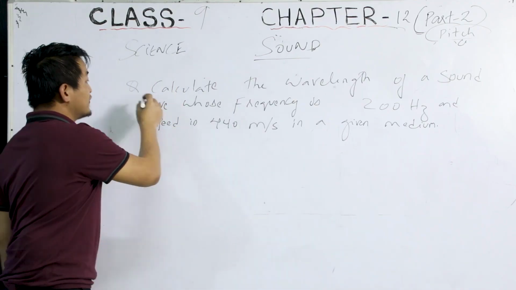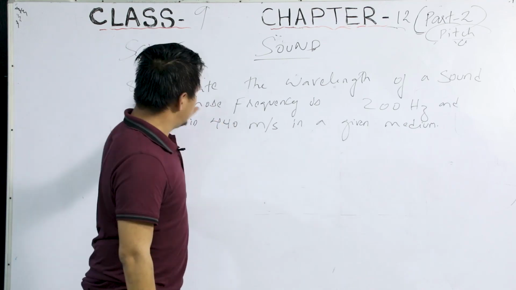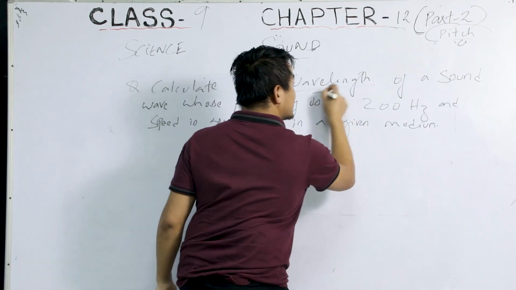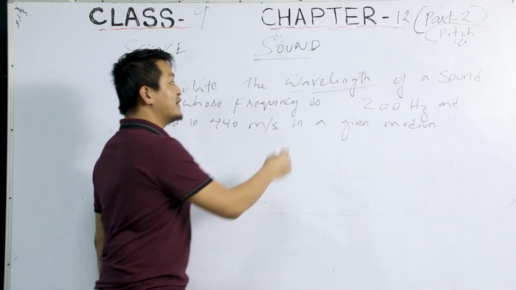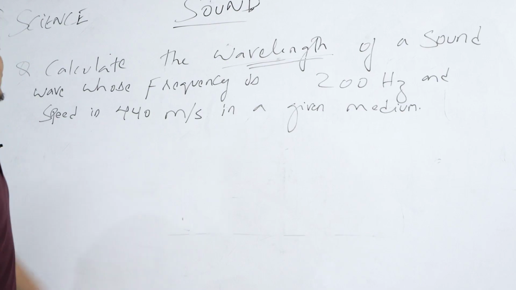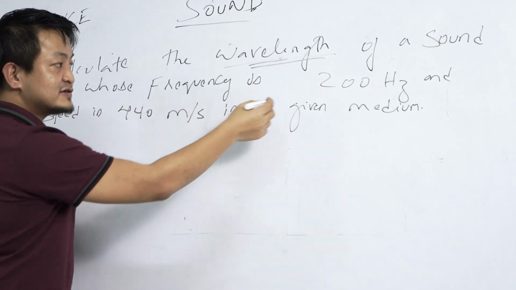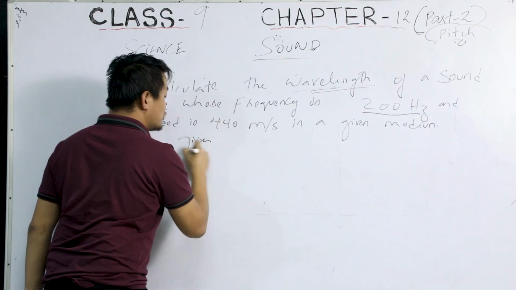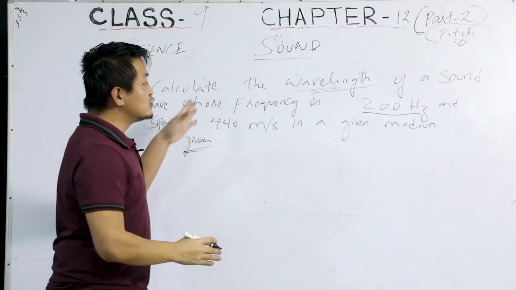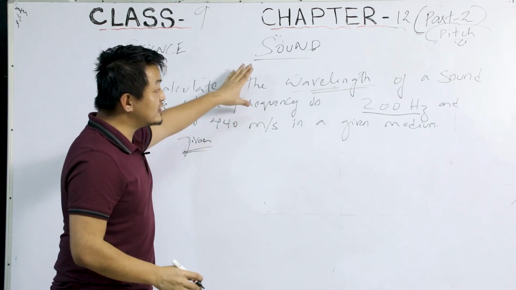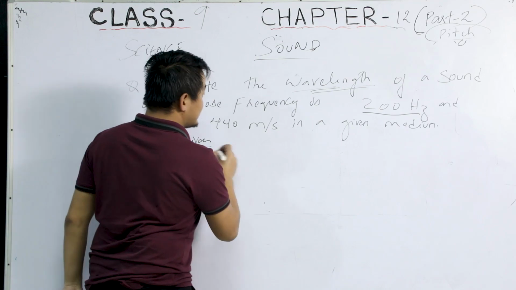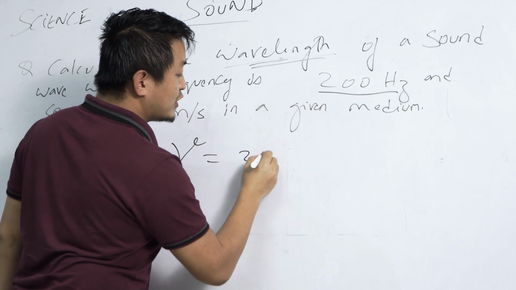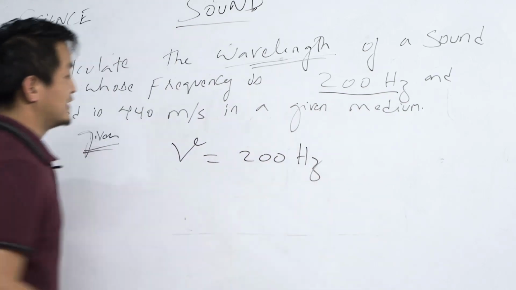Okay, so students, let's solve this numerical. Now here's the question. Calculate the wavelength of a sound wave whose frequency is 200 hertz. So we'll write given. In a numerical, first you list down the ingredients, whatever is given. Given frequency is 200 hertz.